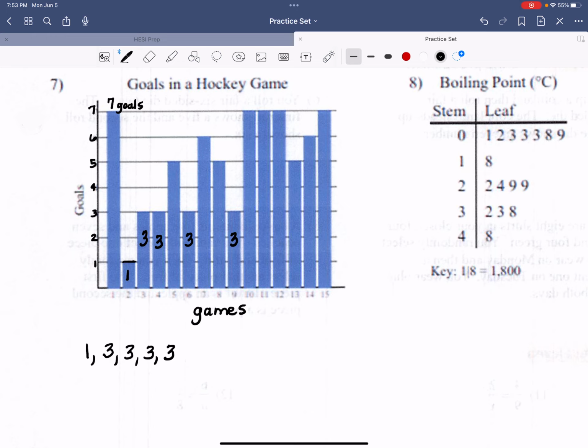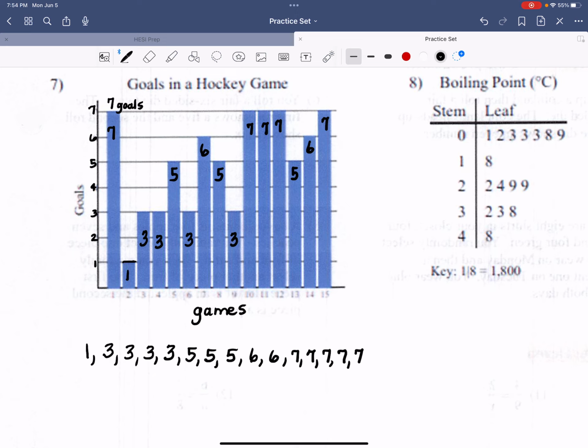Okay, his next highest bar is this one. There's a 5, and it was in there a few times, 3 times to be exact. So let's write it this way. Then the next one looks like he got up to 6 goals. And then he scored 7 goals this many times. 1, 2, 3, 4, 5. So that is actually the mode, I believe.